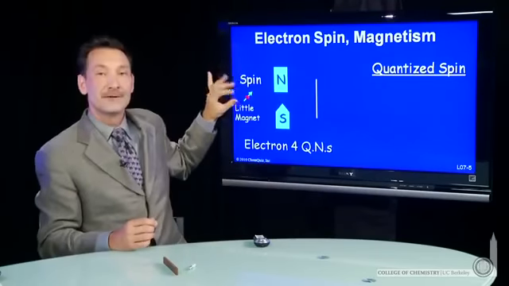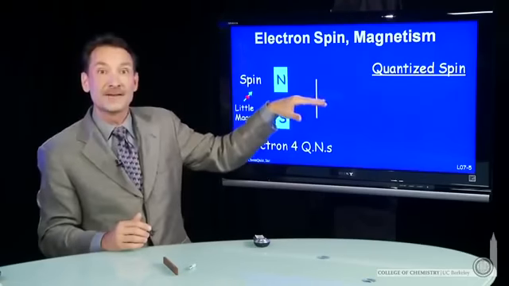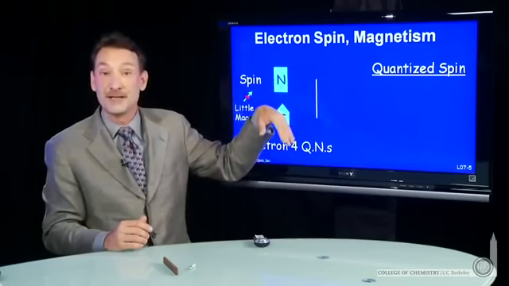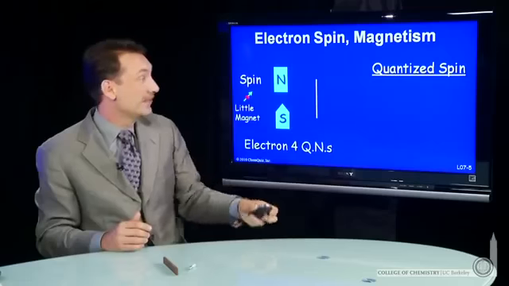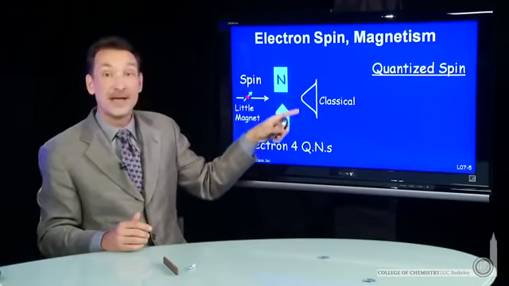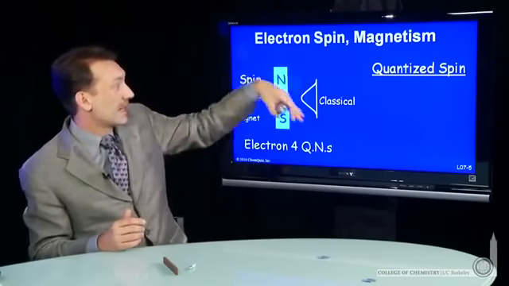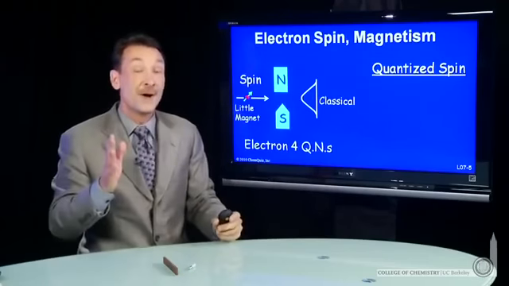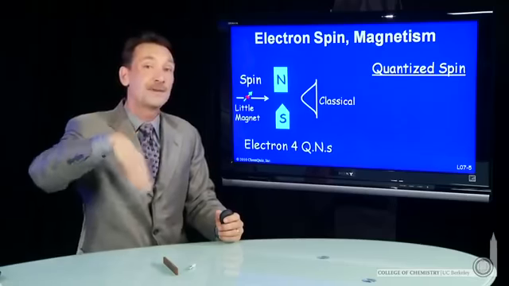Out here, where there's no magnetic field, they could either be spin up or spin down. As they pass through the magnetic field, that will sort them based on whether they're spin up or spin down. Now, if they could point anywhere with the magnetic field, you'd expect them to go through the magnetic field and just end up any old place. The ones that were pointing slightly up would go high. The ones that were pointing slightly down would go low. The ones that were pointing in the middle would go straight. But we know that the electron spin is quantized. It can only be spin up or spin down.